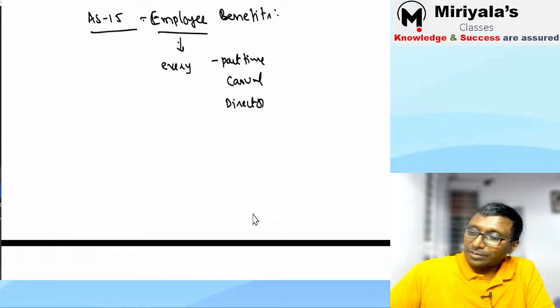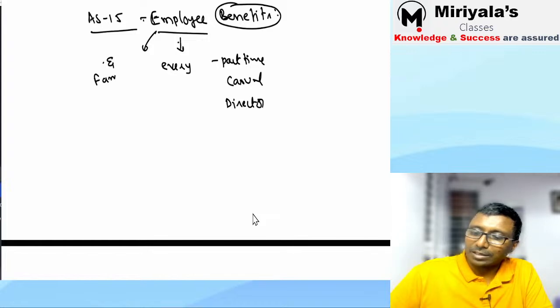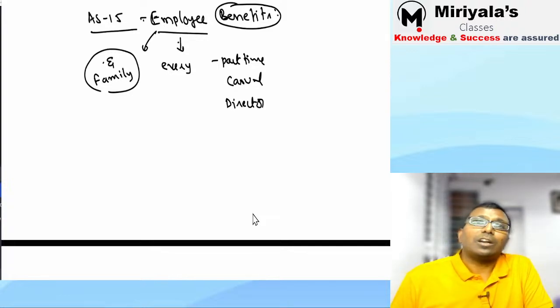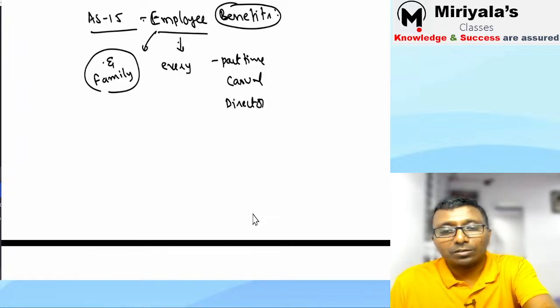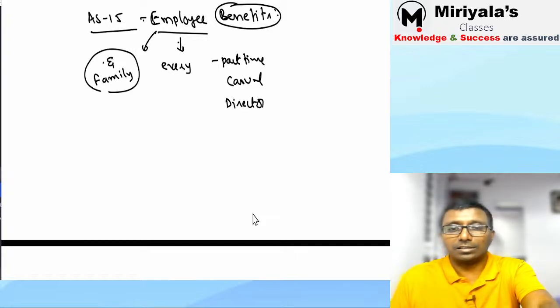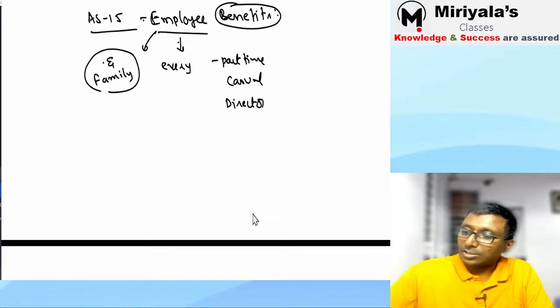And employee benefit in the sense, is it only for the employee? No, not only for the employee, but even for the employee's family. If the benefit is given to the employee's family, say for example mediclaim. Mediclaim insurance is going to be given not for the employee alone, it is going to be given even for the employee's family. So that is the basic concept, so it is applicable to everybody. Right. Which benefits, sir?